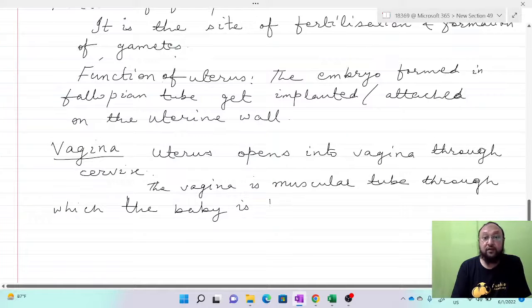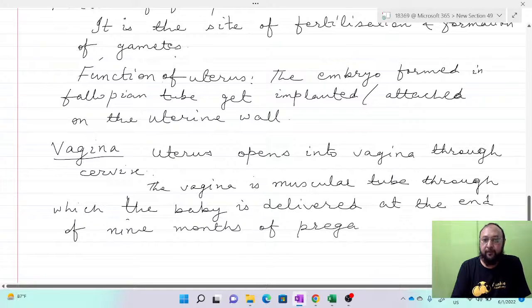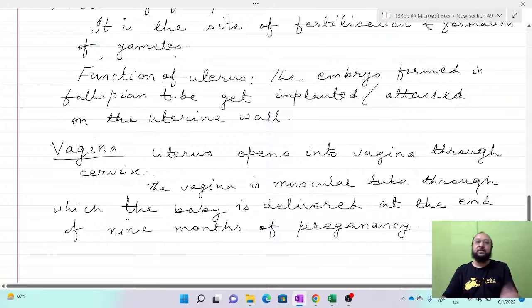That is the reason it is called the birth canal also, at the end of 9 months of pregnancy. So this is about the vagina.